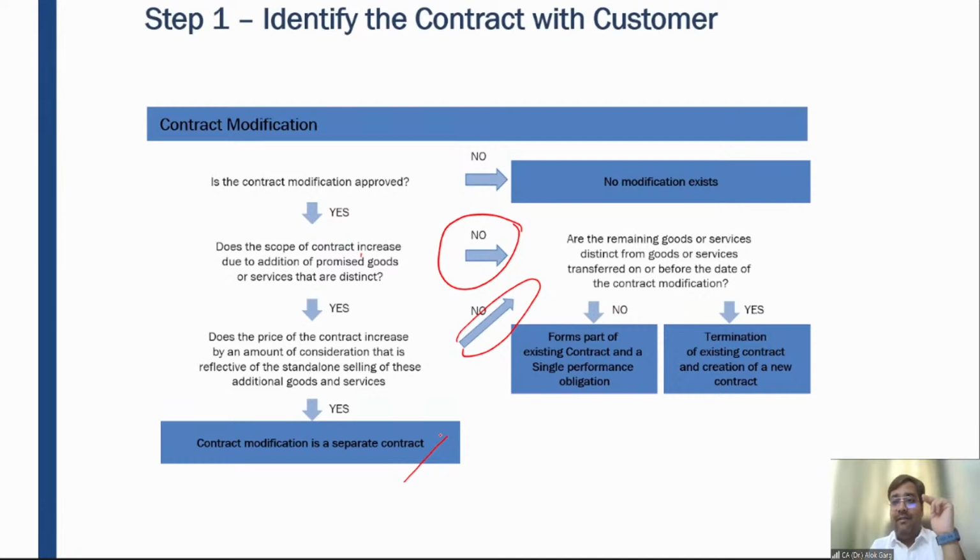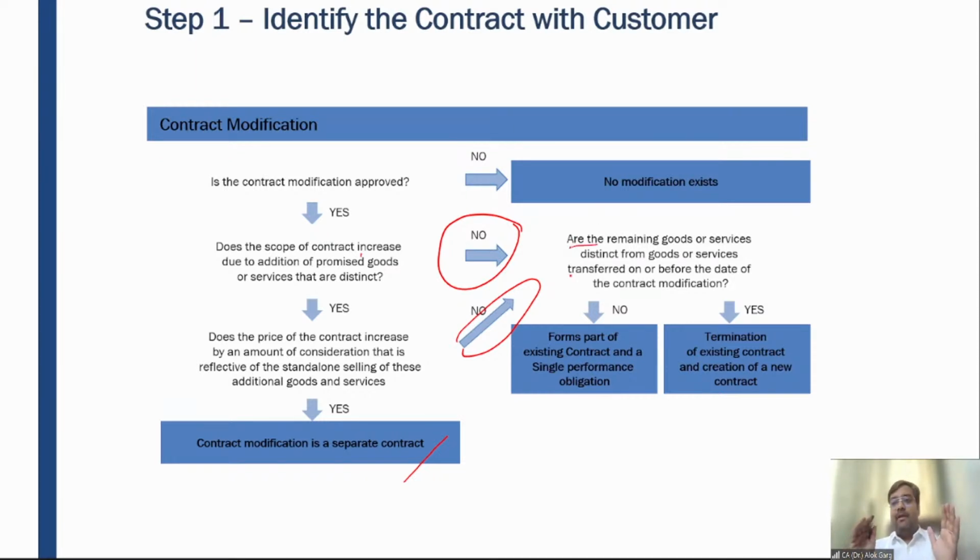But I have told you that the revision in the contract happens in two ways. One, updating the existing contract. Second, terminating the existing contract and considering the revised contract as a new contract.